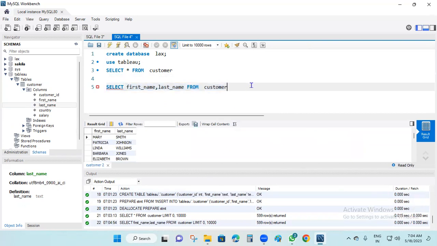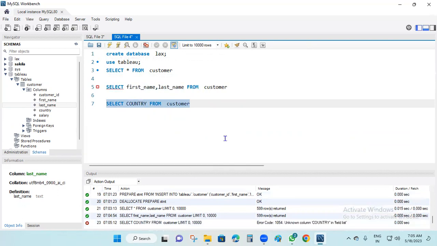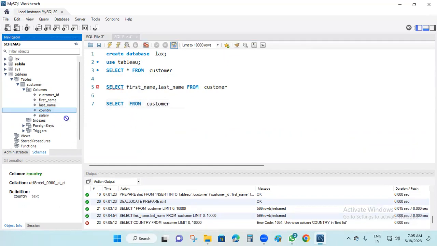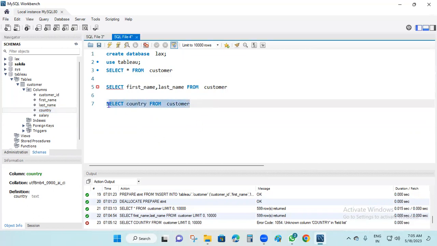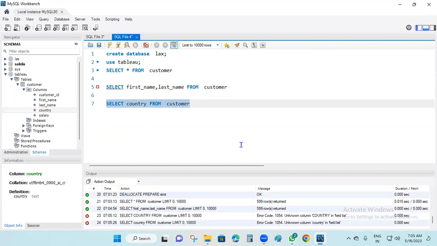Here I want to display the country. Now I'm going to select again. Copy paste here. Now I want to display only the country. It will display only the country. Just simply drag and drop into the query here. Now run this one. Select country, there is some error.